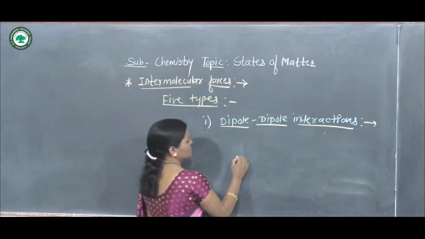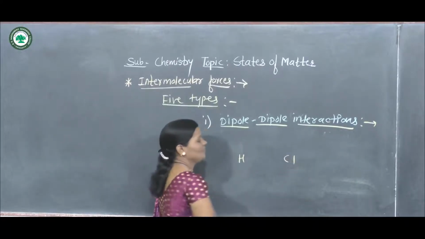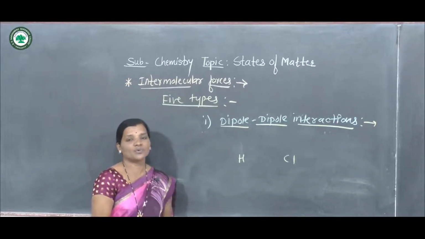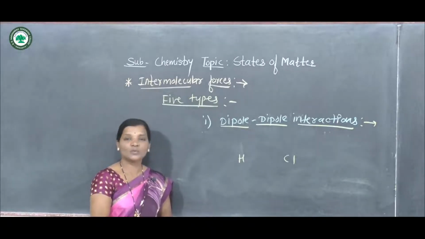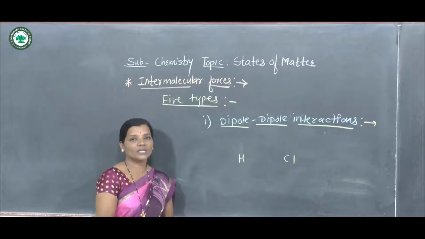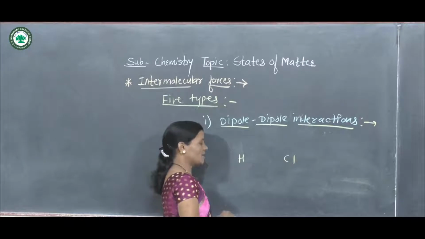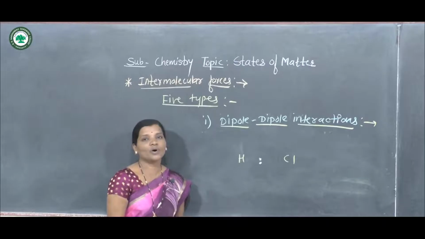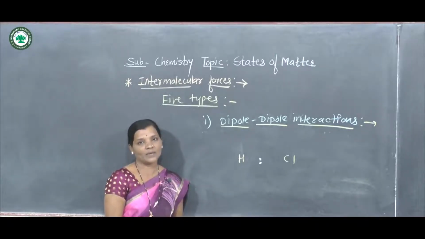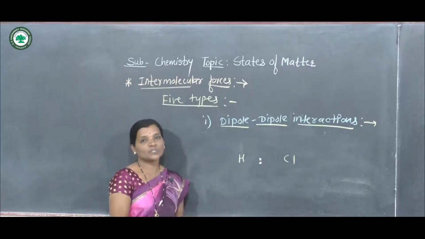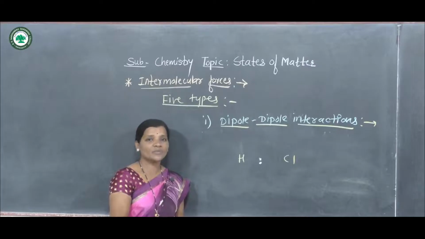For example, if we consider the example of the HCl molecule. Here in case of HCl, we know that the hydrogen atom is positively charged, chlorine is an electronegative atom, and so the electronegativity difference between hydrogen and chlorine is high. And so here what happens, there is sharing of an electron pair between hydrogen and chlorine to form a bond between the hydrogen atom and chlorine atom. This shared electron pair is attracted more towards the chlorine atom because chlorine is more electronegative than hydrogen.